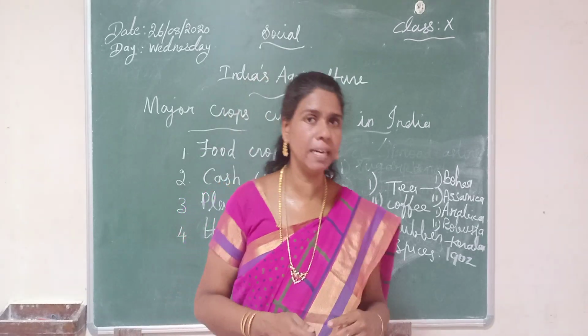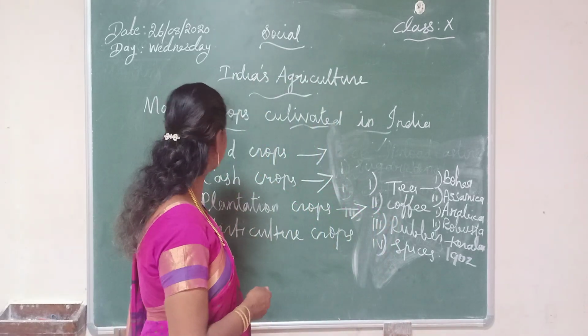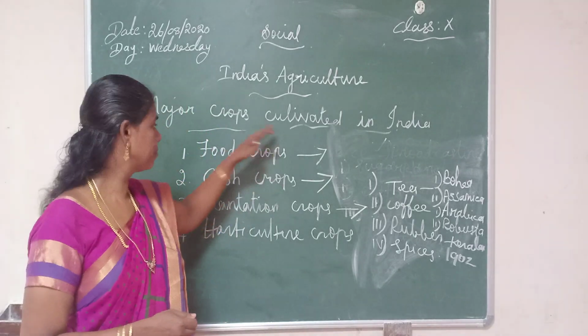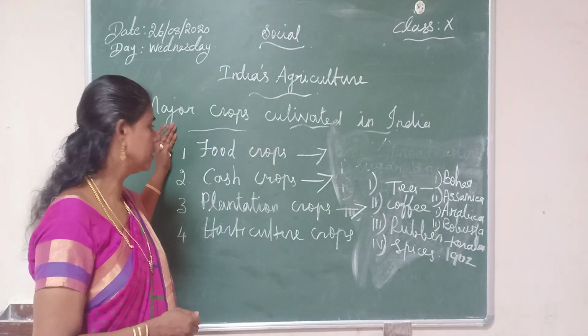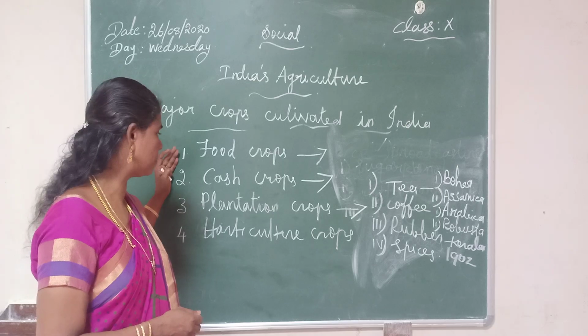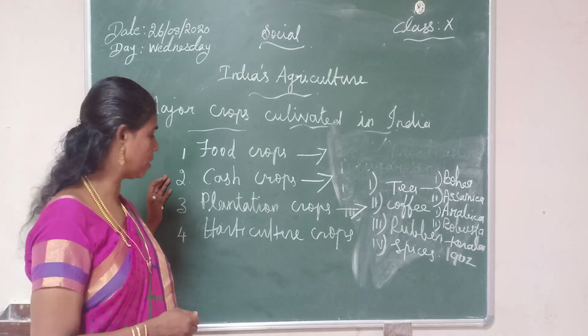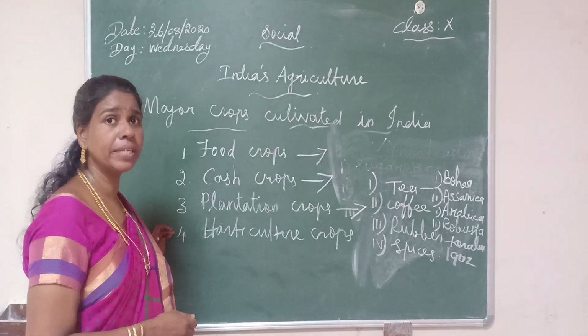Okay, now listen here. Now I explain major crop cultivation in India. The first one is food crops. The second one is cash crops. The third one is plantation crops. And the last one is horticulture crops.